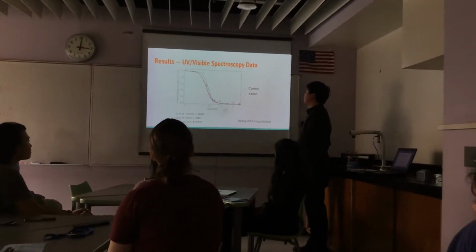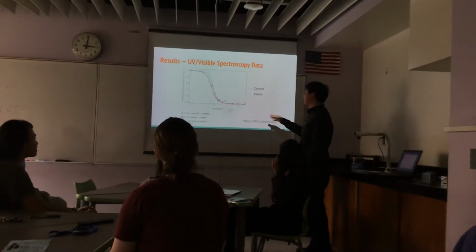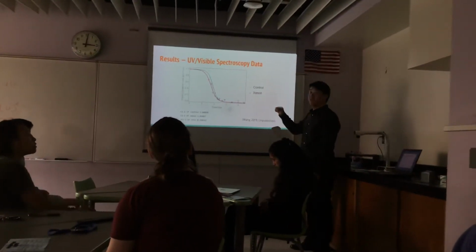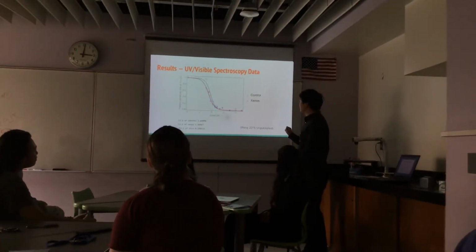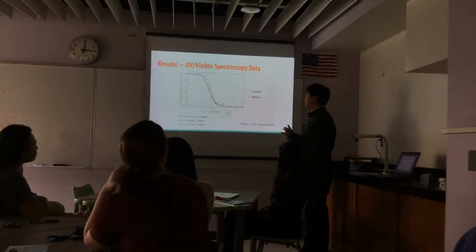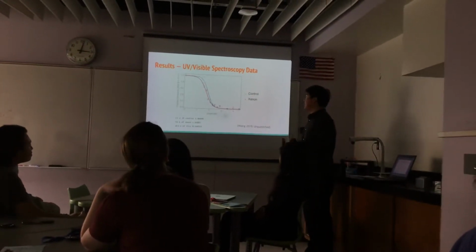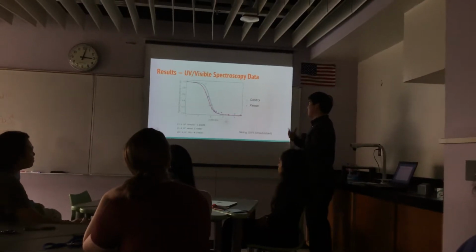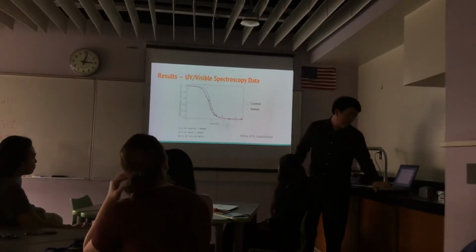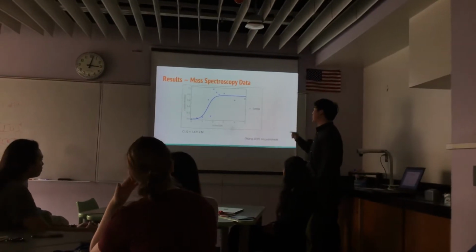So first, from our UV visible spectroscopy data, we have our concentration of denaturant on the x-axis and the amount of protein that has been denatured on the y-axis. And it has the characteristic S shape that we were looking for. And so with our xenon and control curve, we see that the xenon curve shifts to the left by about 0.148315. So this C half value basically determines at what concentration of chemical denaturant half the protein will be unfolded. And then with our mass spec data, I wasn't able to build a xenon curve yet, but we still have a similar S-shaped curve with our control.